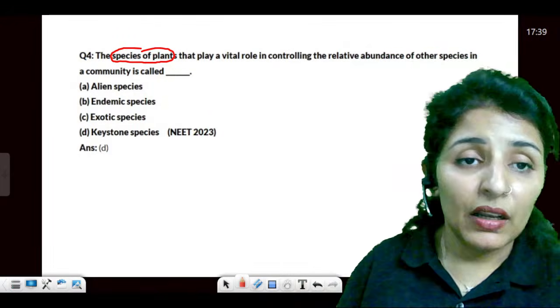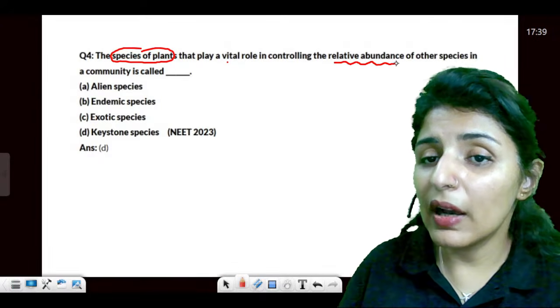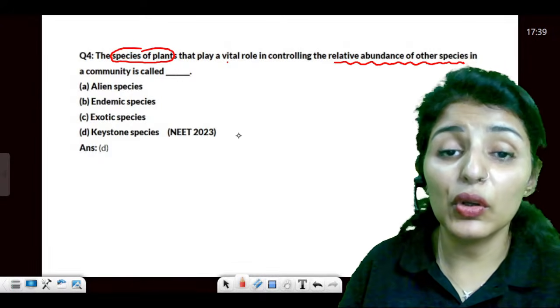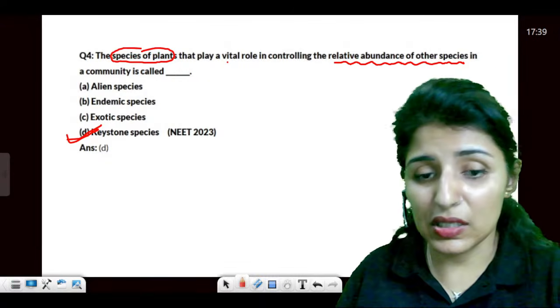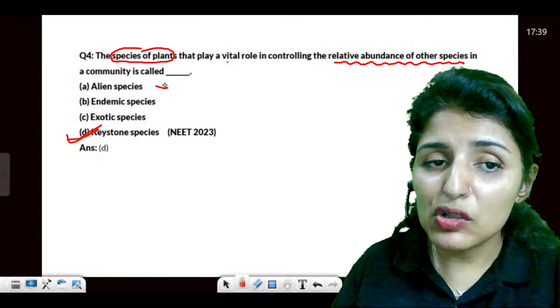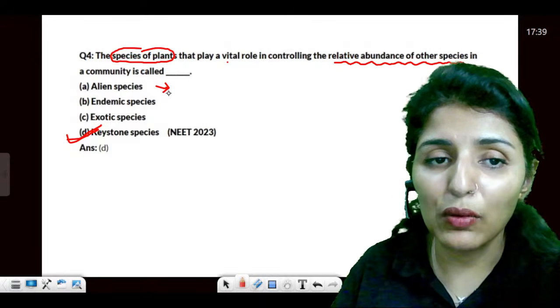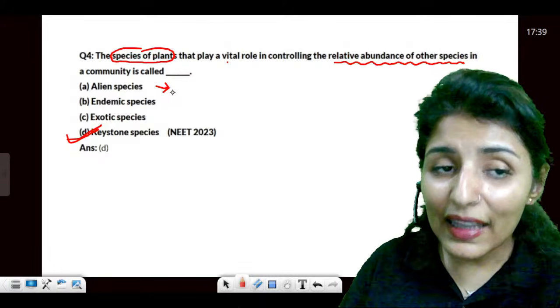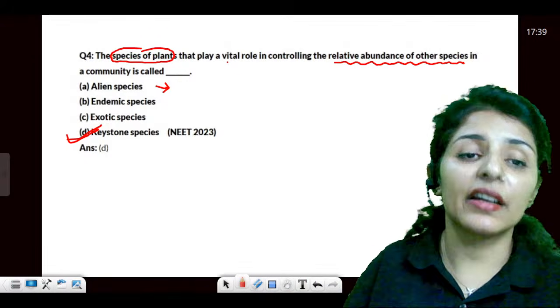Now, the species of plants that play a vital role in controlling the relative abundance of other species. What do you call that? Keystone species. Now, alien species, which we know, don't belong to the particular area, they are not native, they've come from an outside place. Another characteristic of alien species is that they are going to eliminate the native ones.